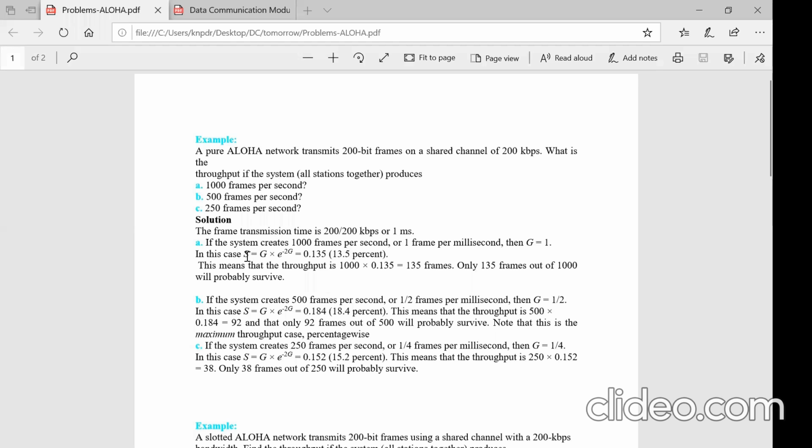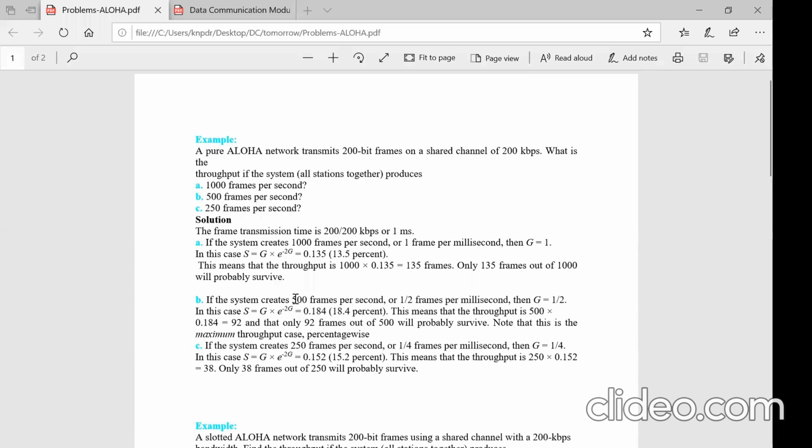Now, S is equal to G into e to the power of minus 2G, which will become 0.135. It is 13.5% is the success rate, the throughput. That means if it is sending 1000 packets multiplied by 0.135, 135 frames will be successful and others will not survive. Let us come to the second case.